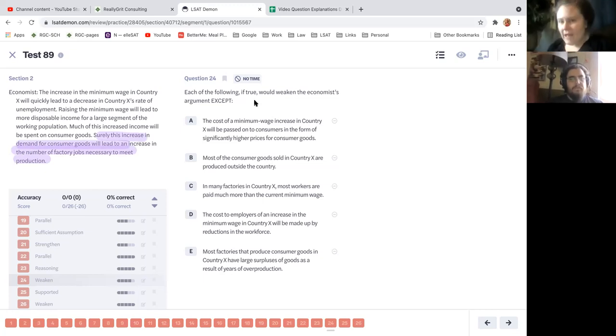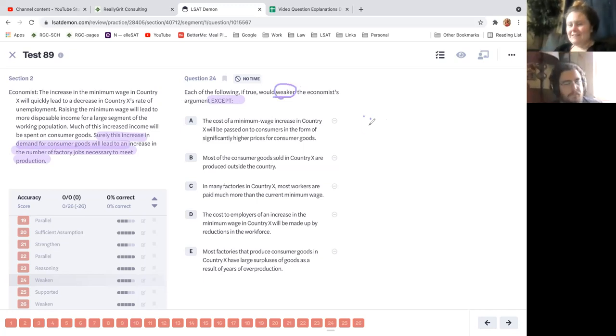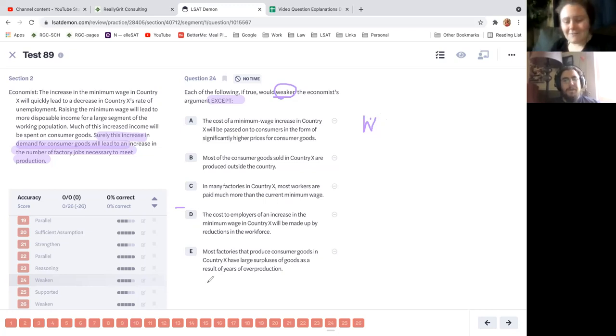Whenever I have an except question, I highlight it and I write down on my piece of paper A, B, C, D, and E. This one is a weaken question, so if it weakens it, I literally write a W by it so that I don't forget halfway through what I'm doing. Because I feel like I get to D and I'm like, oh yeah, this weakens it, and then I pick it and move on, and I'm like, crap, this is an except question. That's just a small trick that I do because it happens all the time.